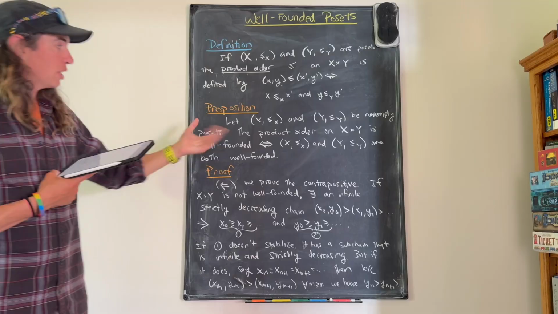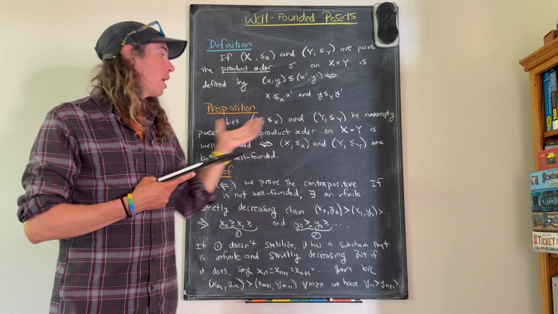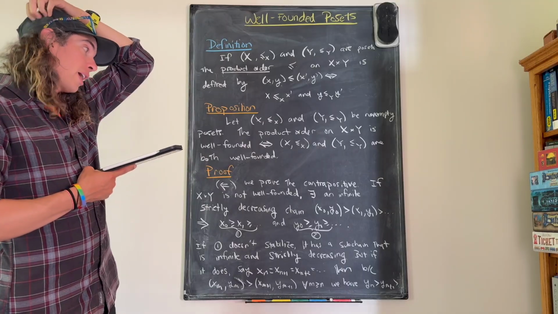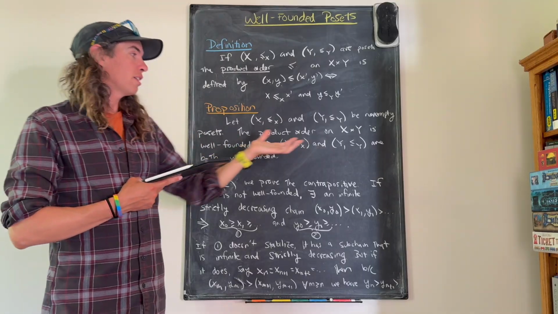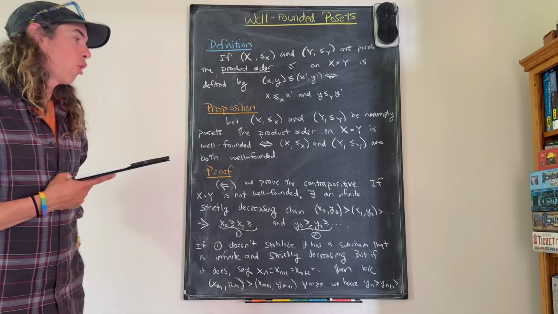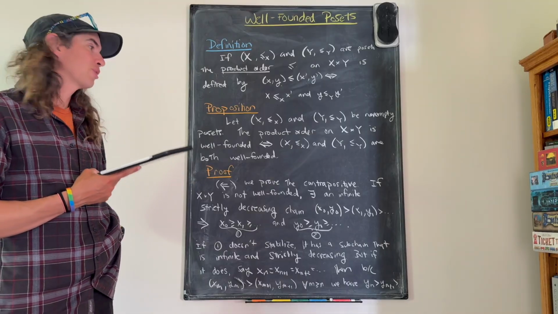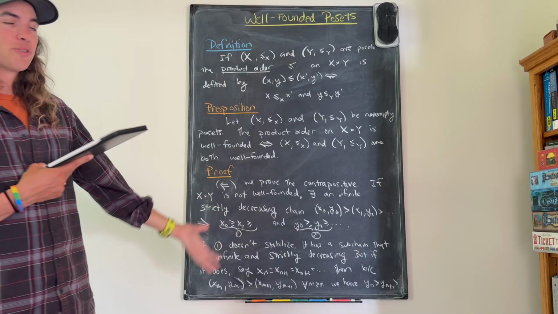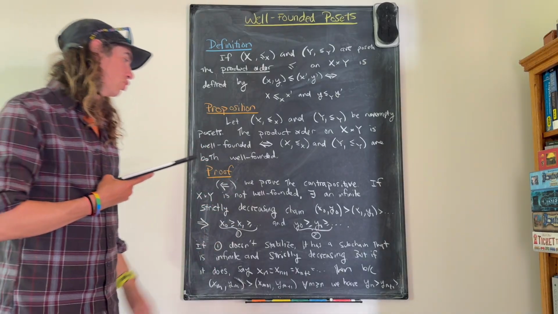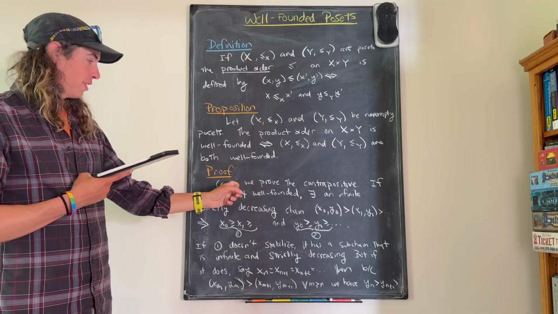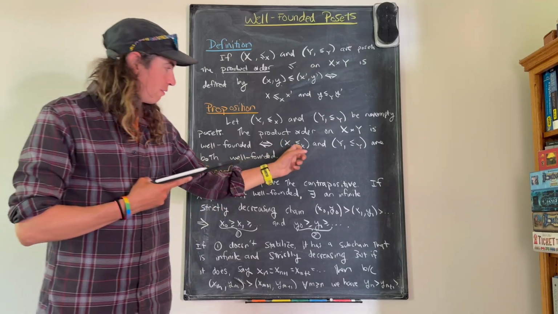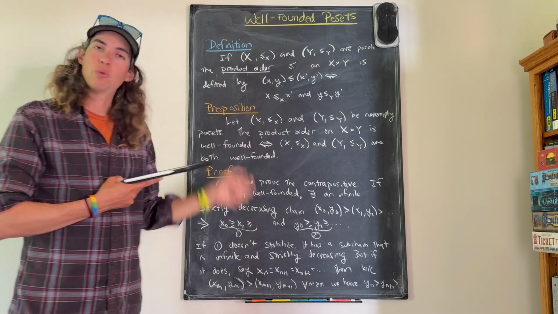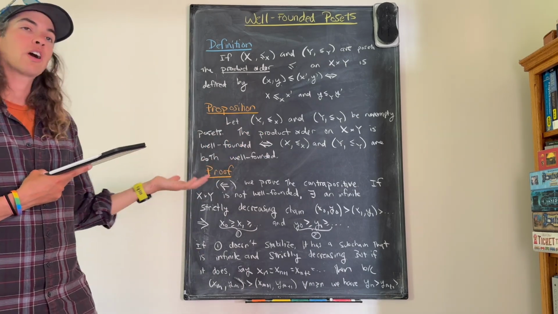Okay, and then the proposition is that if I have two non-empty posets, then the product order on X × Y is well-founded if and only if each of the original ones is also well-founded. Okay, so now we're going to prove this proposition. First, we're going to prove this direction: if X and Y are well-founded posets, then the product is also well-founded. So let's prove the contrapositive.